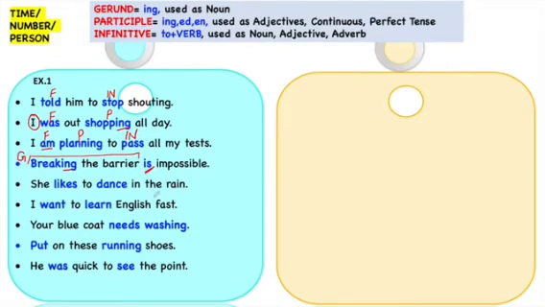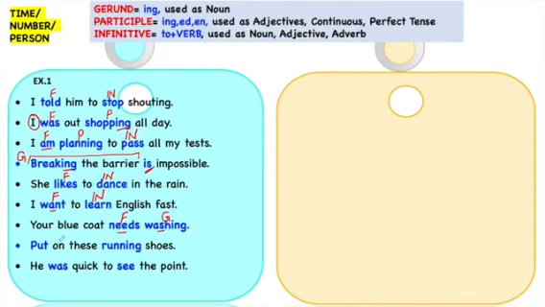She likes to dance in the rain. Likes is a finite verb and to dance is infinitive. I want to learn English fast. Want is a finite verb. To plus verb is infinitive. Your blue coat needs washing. Needs is finite. It can be changed as per need, but washing will remain the same. This is working as an object of this verb. Needs is a verb here and washing is working as its object, so it is gerund.